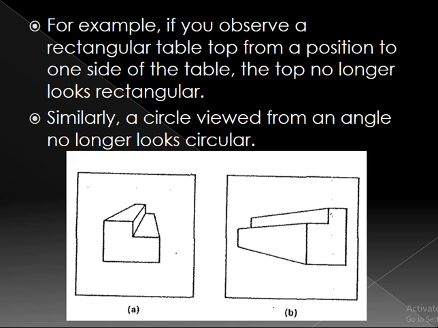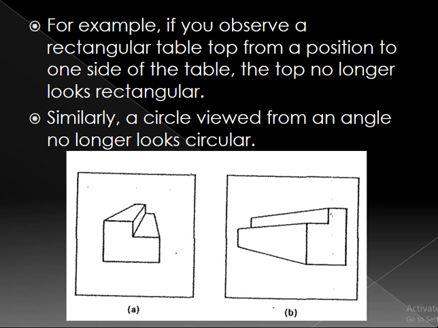Let's say, for example, if you observe a rectangular table top from a position to one side of the table, the top no longer looks rectangular. Similarly, a circle viewed from an angle no longer looks circular, right?